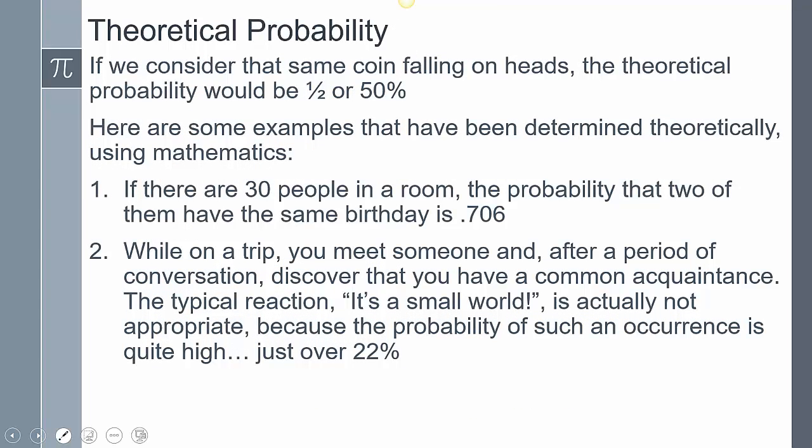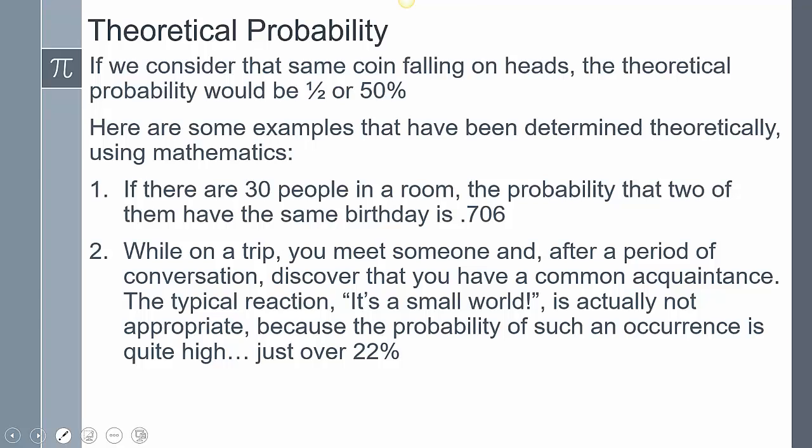Now, if we consider that same probability of falling on heads, the theoretical probability is going to be 1/2 or 50%. And so there's our contrast of experimental and theoretical, which is the second type of probability.